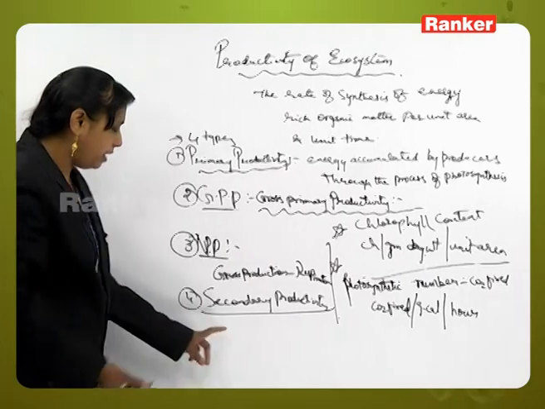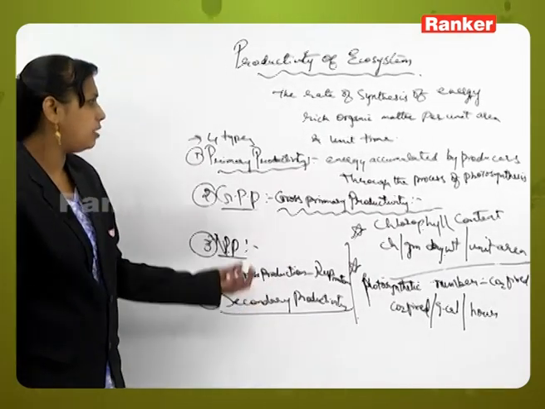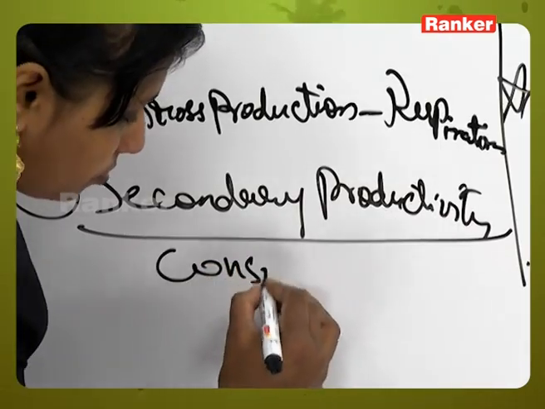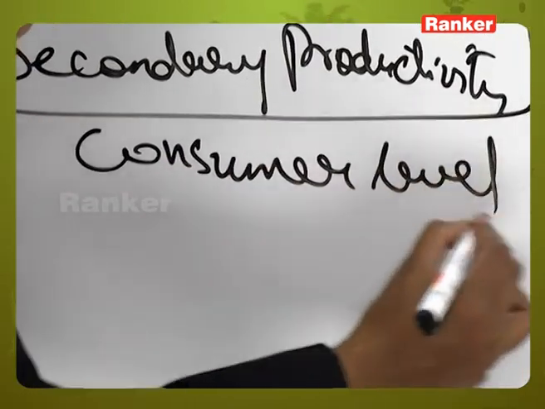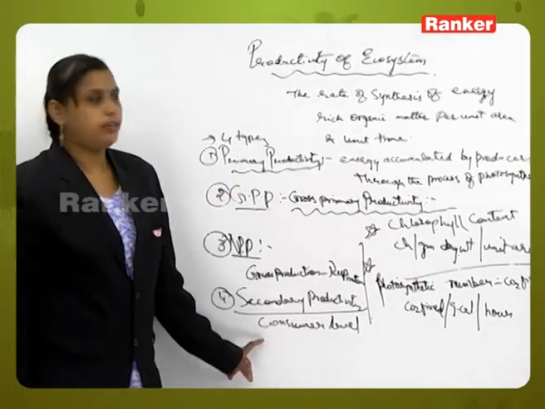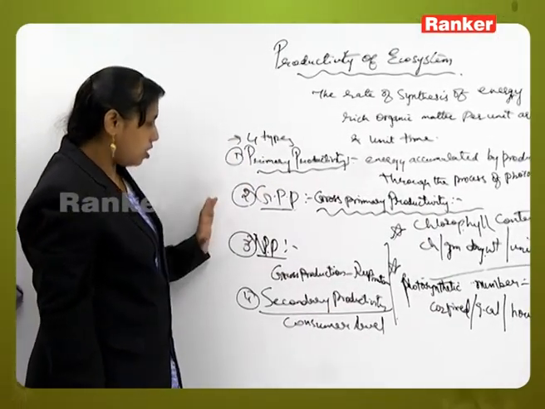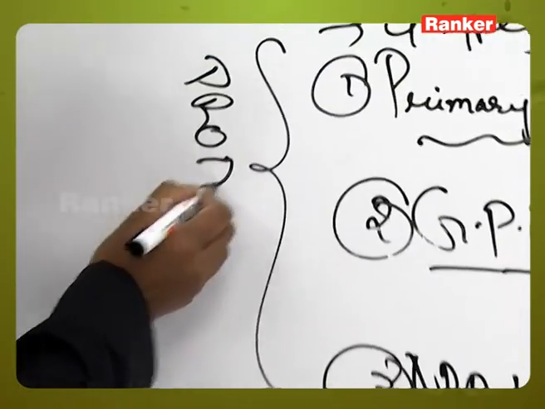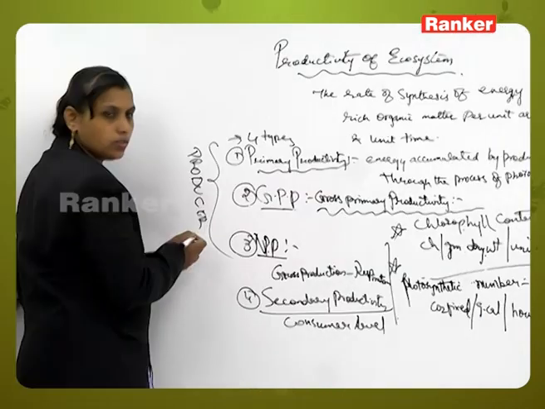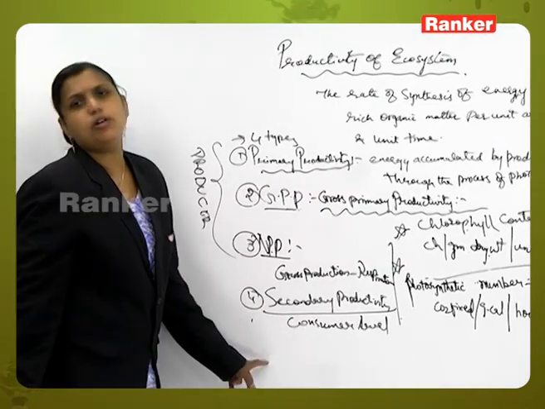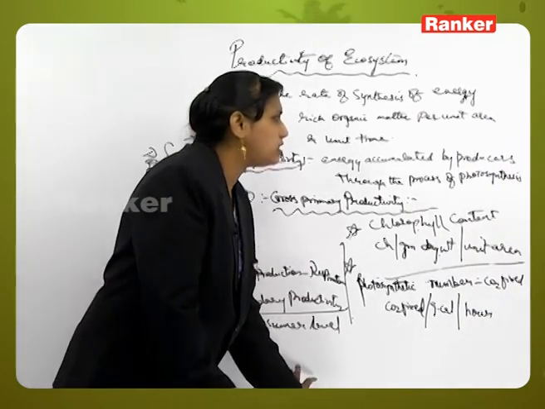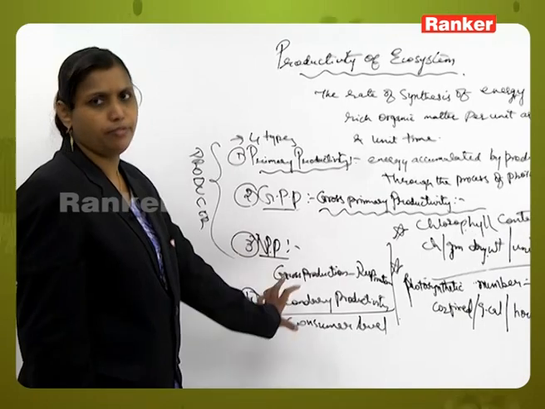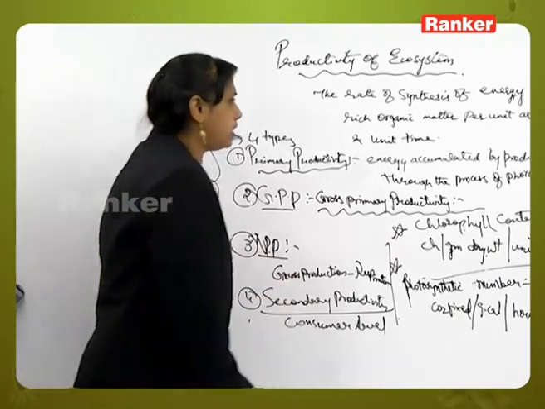The amount of energy or the amount of organic matter stored at the consumer level is called secondary productivity. Primary, gross and net all will come at the producer level. Now the amount of energy deposition, or you can also say the energy storage at the consumer level, is called the secondary productivity. Okay, this is about secondary productivity.